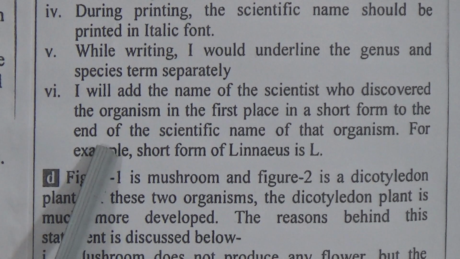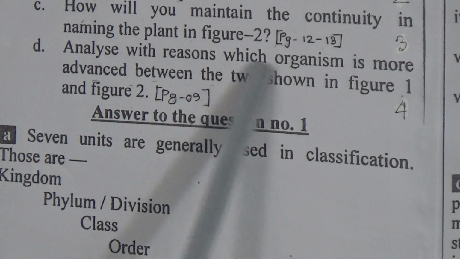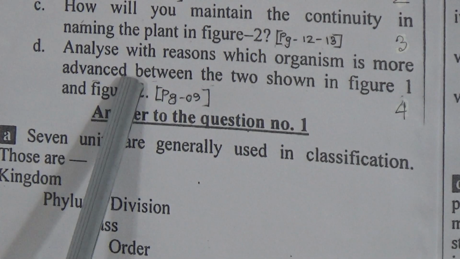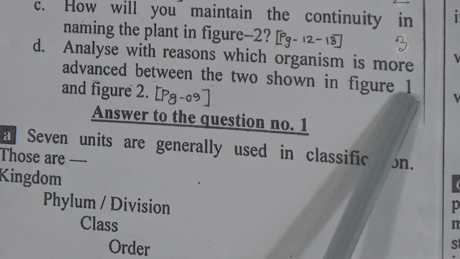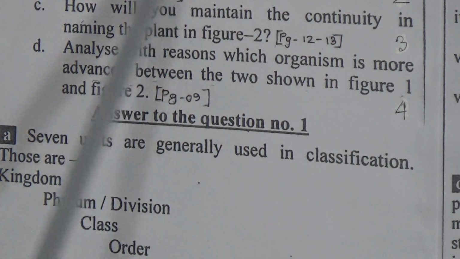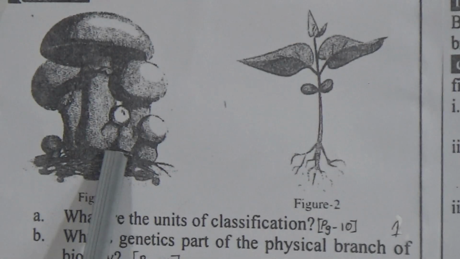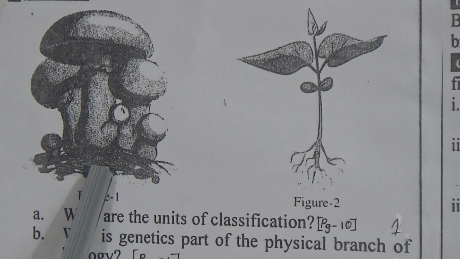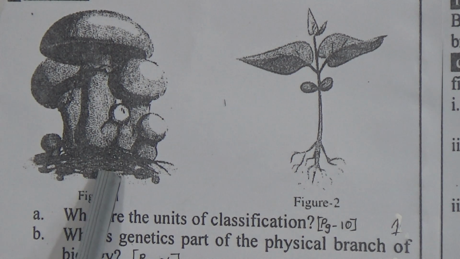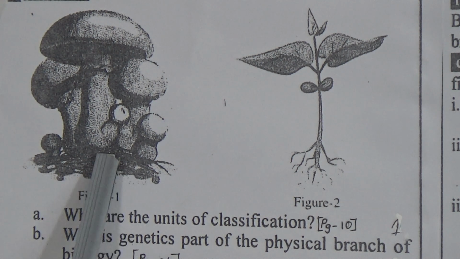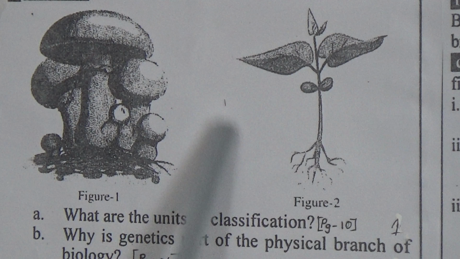Dear students, now come to question D. Analyze with reasons which organism is more advanced between the two shown in figure 1 and figure 2. Come to figure 1. I told you when I started the class, this is a member of kingdom fungi, and this is a member of kingdom plantae.